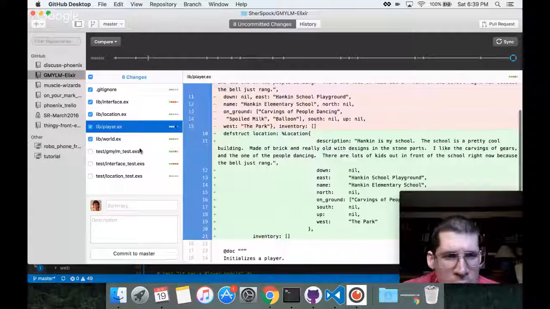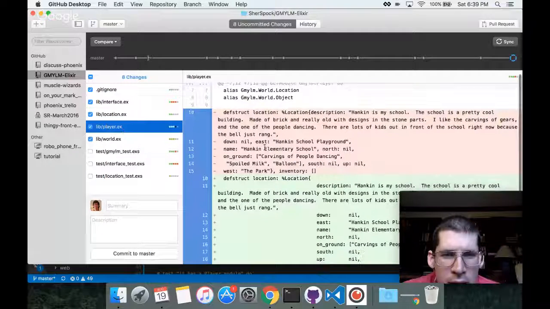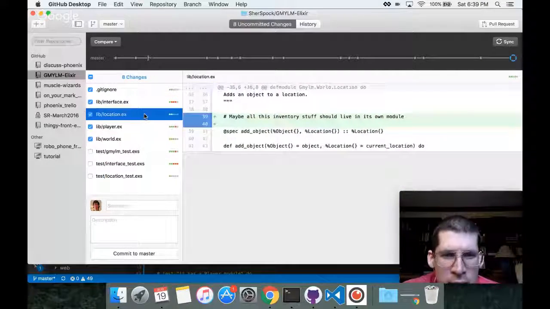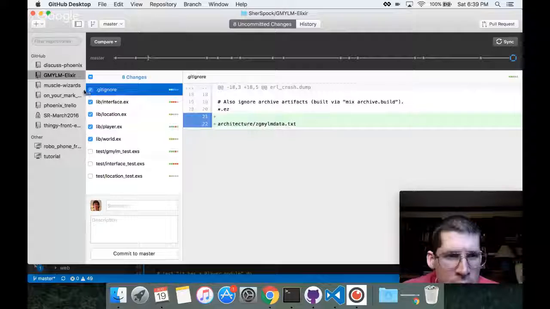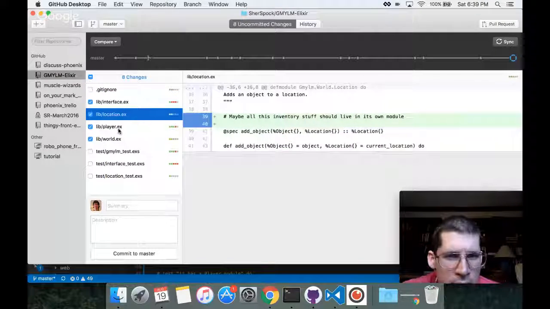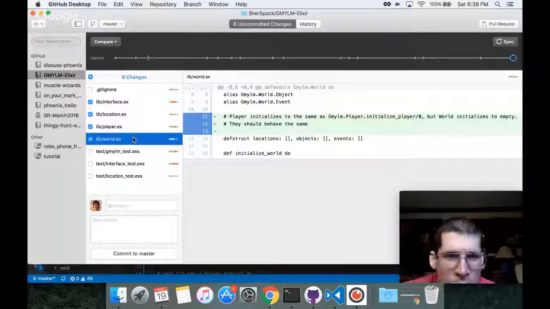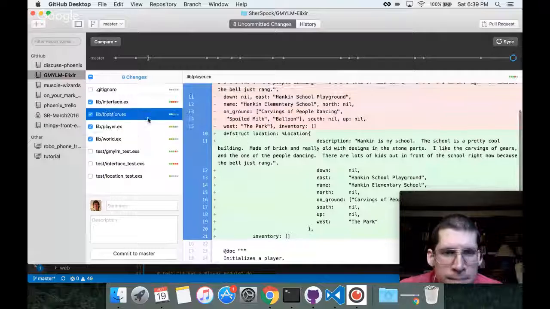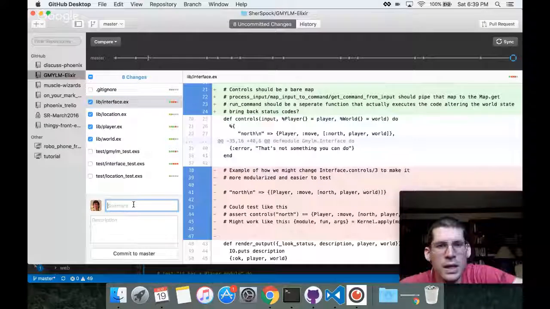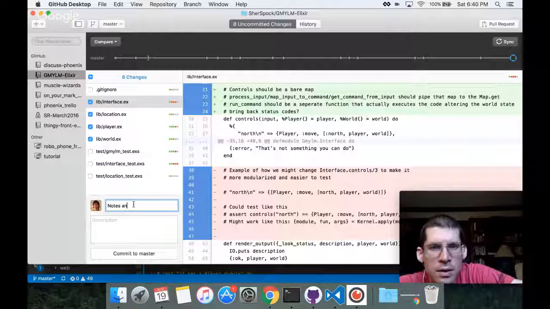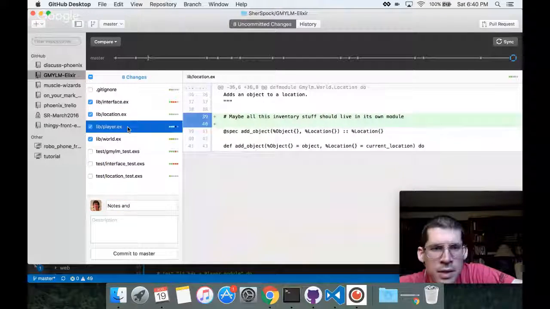This is kind of its own concern. Yeah, but they're all kind of notes about stuff, or a formatting change. Control should be a bare map. Yeah, this is all kind of the same thing. So these are all kind of the same in a super gross, high-level way. So this would be notes, and what was the other thing that was actually a code change?